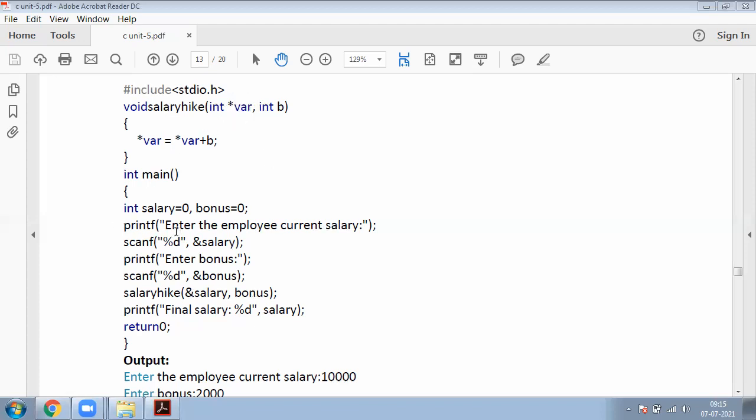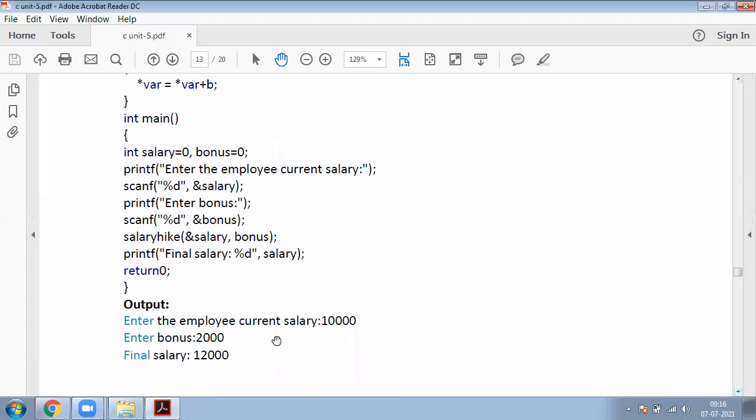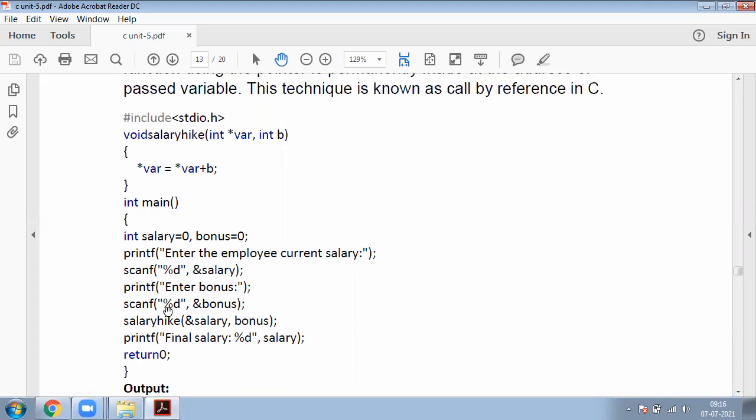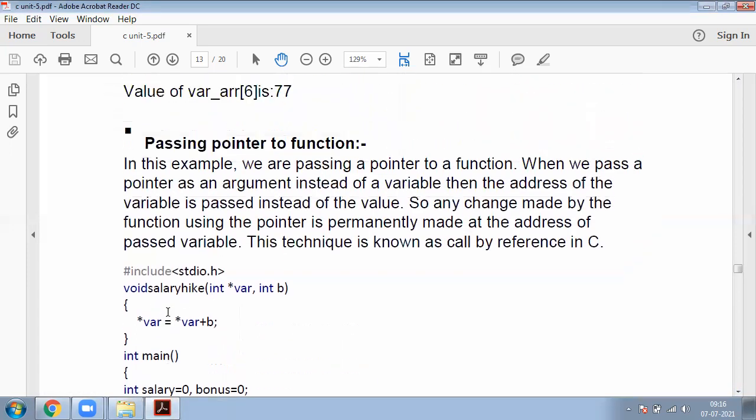Whenever this program is executed, what happened here? This particular reference is transferred or copied to our pointer to execute. Finally, the result is displayed. Enter the employee current salary, enter bonus. These are entered by the user, and the final salary is displayed depending upon our inputs. So this is a simple example to demonstrate how to pass a pointer to a function.